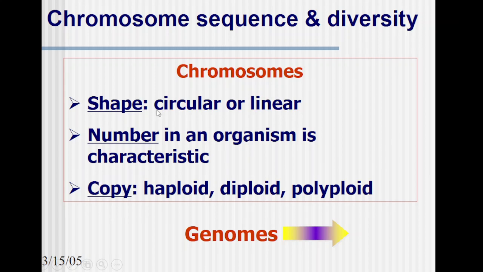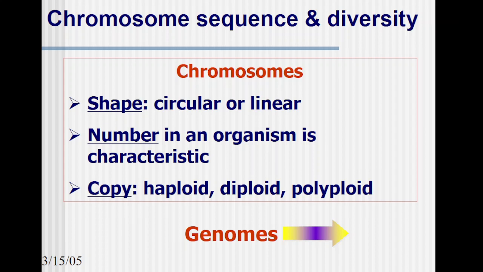Now chromosomes, their shape, it can be circular or it can be linear. In the case of the prokaryotic cell, wherein no well developed nuclear membrane is present, for example most of the bacterial cells, these are enucleated, they don't have a nucleus. So they have a circular genome. While most of the eukaryotic cells have linear chromosomes, and that linear chromosome is placed within a structure called a nucleus. So the nucleus is an organelle within a eukaryotic cell where you find the DNA, the chromosome, in linear form.